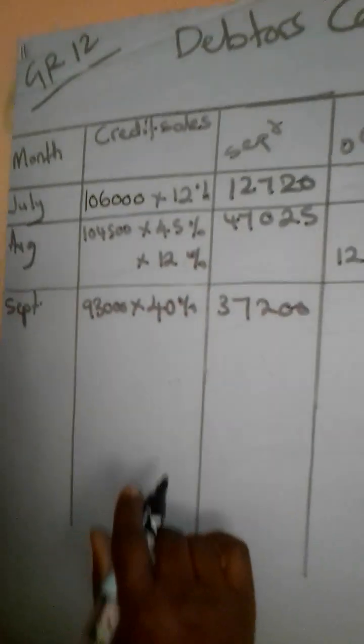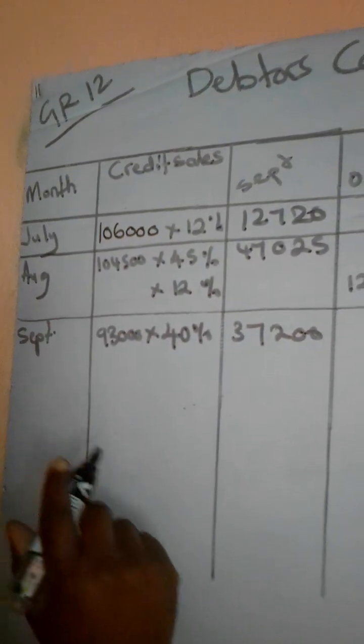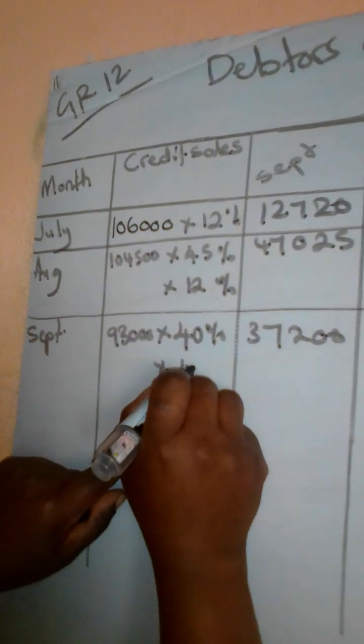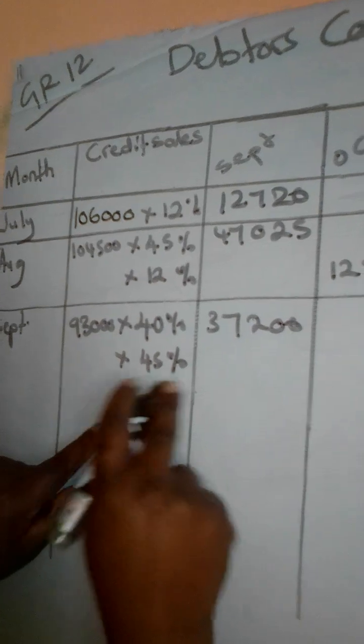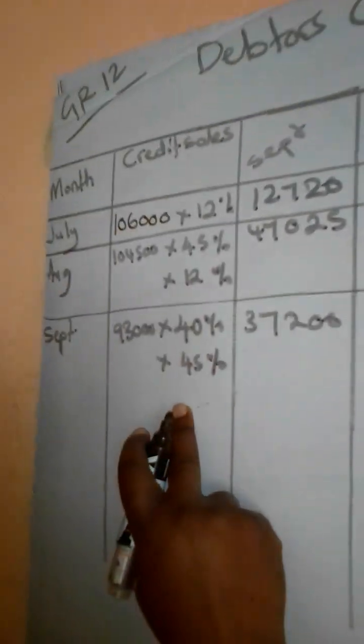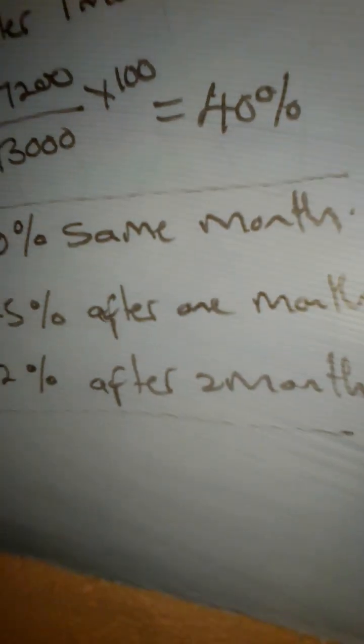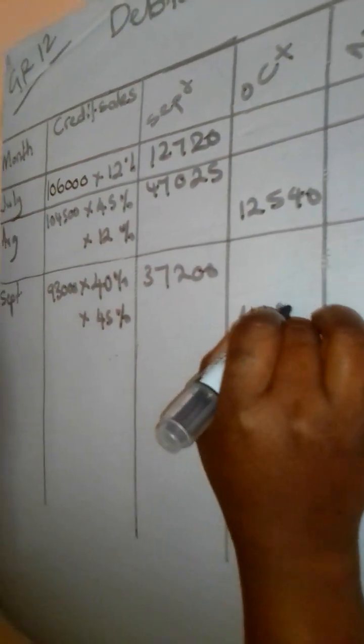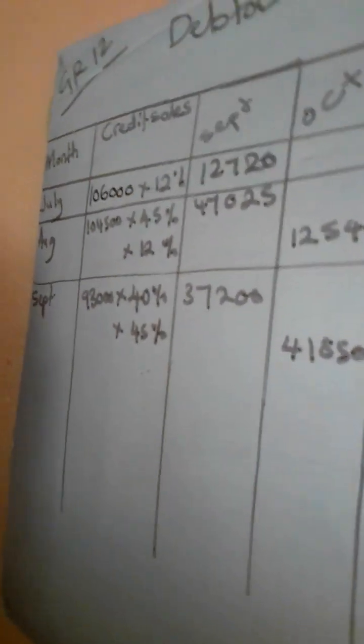37,200. Okay, and then a month from September, we're going to be in October. So we're going to say times 45%. 45% of 93,000 is the money that is going to be collected, which is 41,850, which is going to be collected in October.